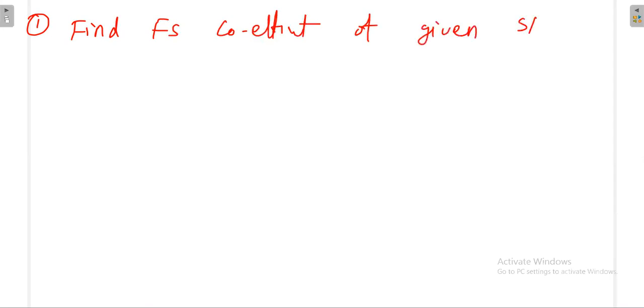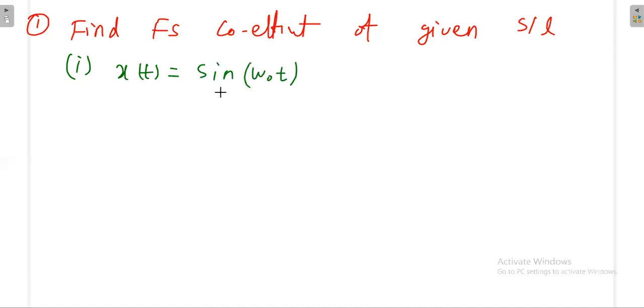Okay, so next in the Fourier series, we'll see some different variety of problems. These problems may be asked in terms of 2 marks or 4 marks. To find the Fourier series coefficient of a given signal. Again, the first signal is x of t equal to sine omega naught t.